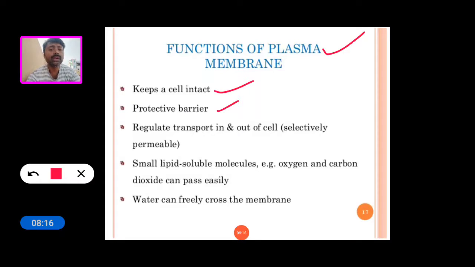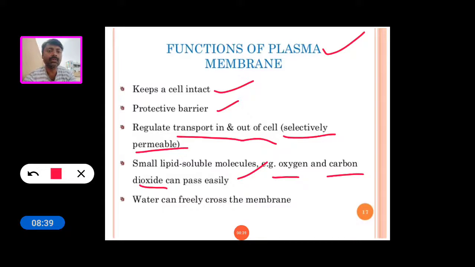It also regulates the transport in and out of the cell, so it is called a selectively permeable membrane. Small lipid-soluble molecules like oxygen and carbon dioxide can pass easily, and water can cross the plasma membrane freely.